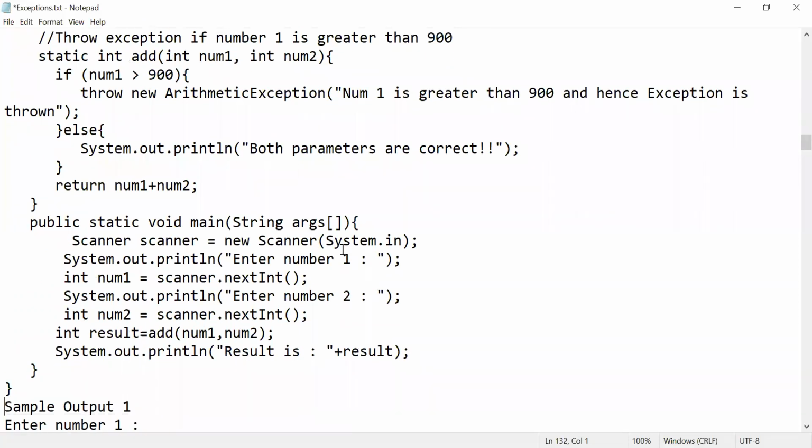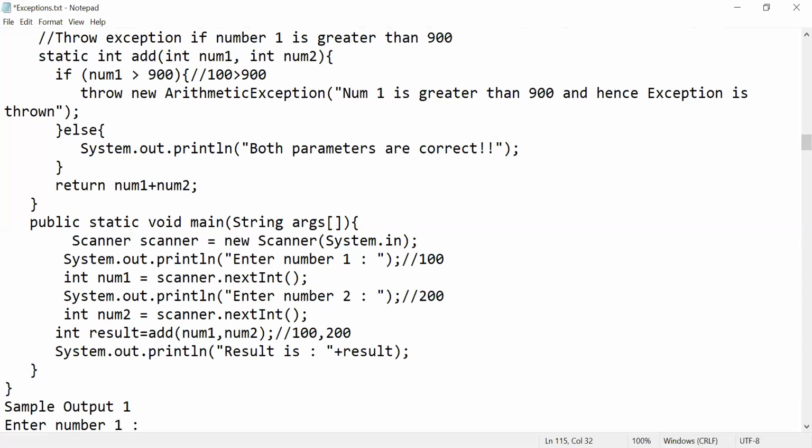See, now what am I requesting, right? Whenever your value number 1 is greater than 900, let us imagine my value is 100. Okay, so I'm scanning it. Again, my second number is 200. Now I'm calling one method called add by passing my values 100, 200. Now what happened here? Now 100 and 200 will be here. Now, is 100 greater than 900?